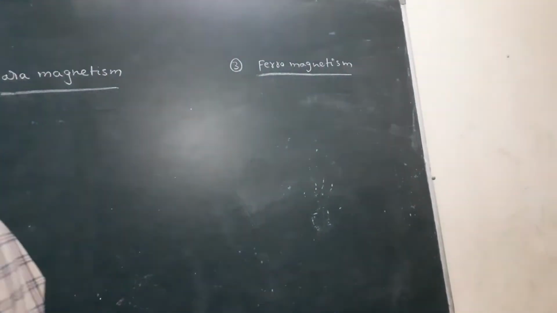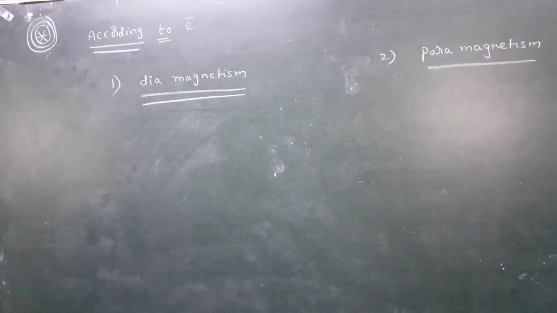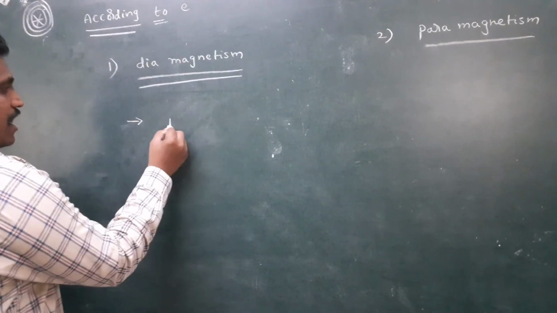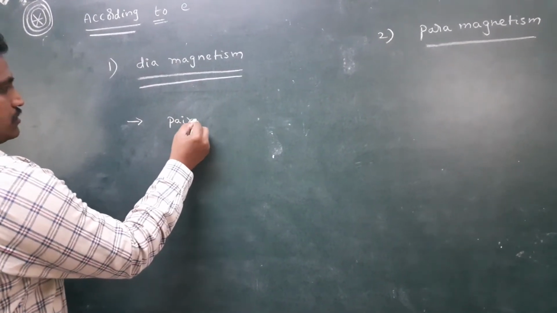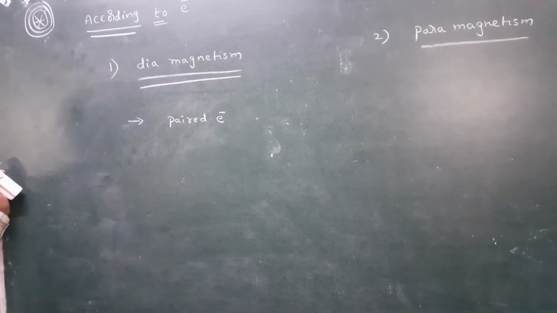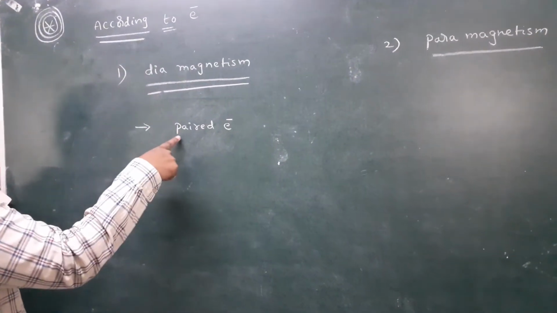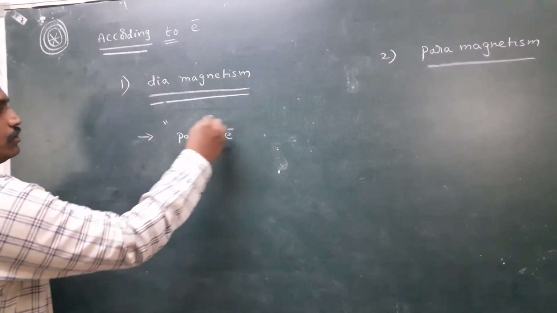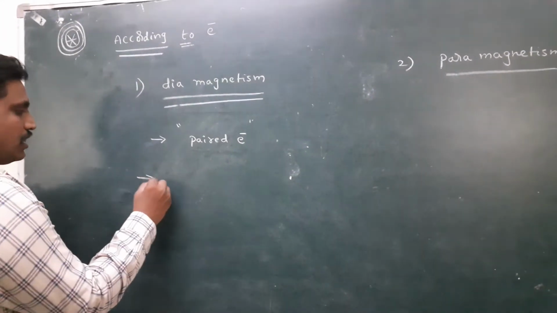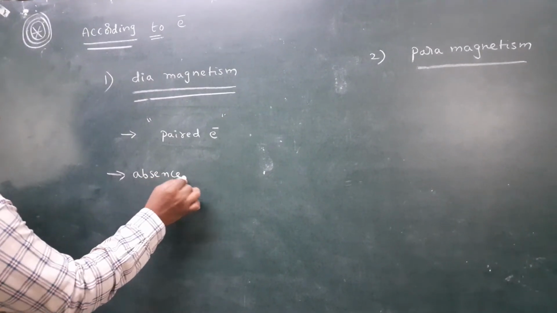Look here, all of you. First I discuss diamagnetism. In diamagnetism, these magnetic substances contain paired electrons. Here first I always discuss the absence of applied magnetic field.